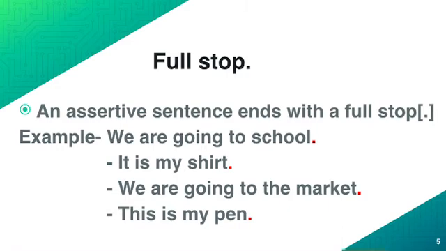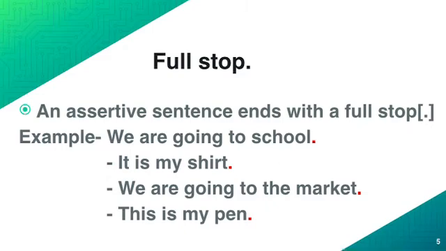An assertive sentence ends with a full stop. Assertive sentence means a simple sentence. For example: We are going to school. It is my shirt. We are going to the market. This is my pen. These all are simple sentences, so they end with a full stop.